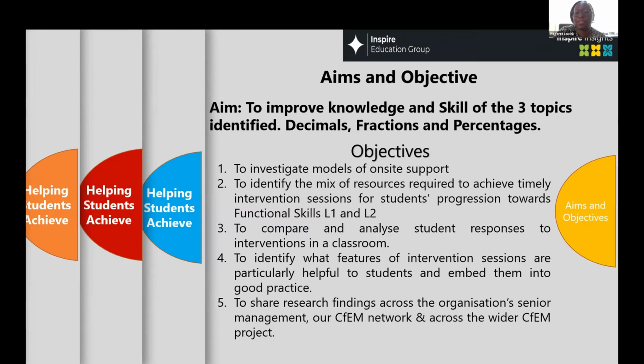To compare and analyze students' response to intervention in the classroom. So we think we're going to help them this way, but how do they feel about that? To identify what features of intervention sessions are particularly helpful to students, and share that as good practice. And lastly, to share research of our findings across the organization with senior management who make planning decisions and so forth. And obviously here we are, the Centre for Excellence in Maths Network, doing the same, sharing that.